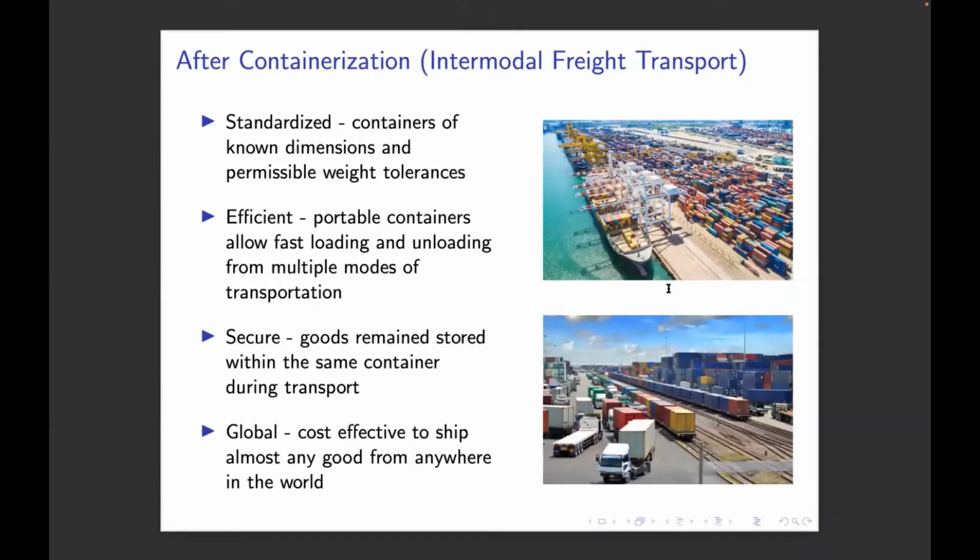But after modern containerization, this new intermodal freight transport system we have, instead of a unique set of goods just packaged in whatever form they come in, fitting on a ship of a given size or shape, you have essentially two sizes of these metal boxes, these shipping containers that we see all around us.